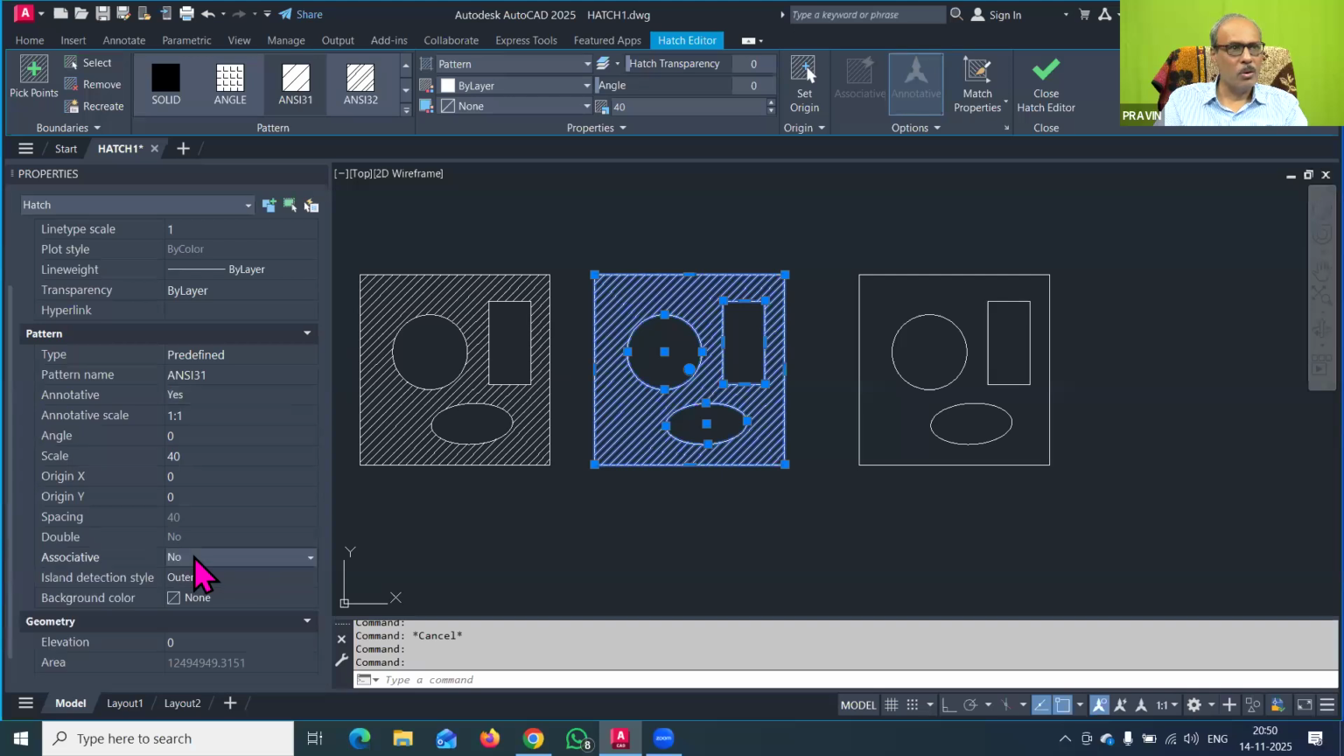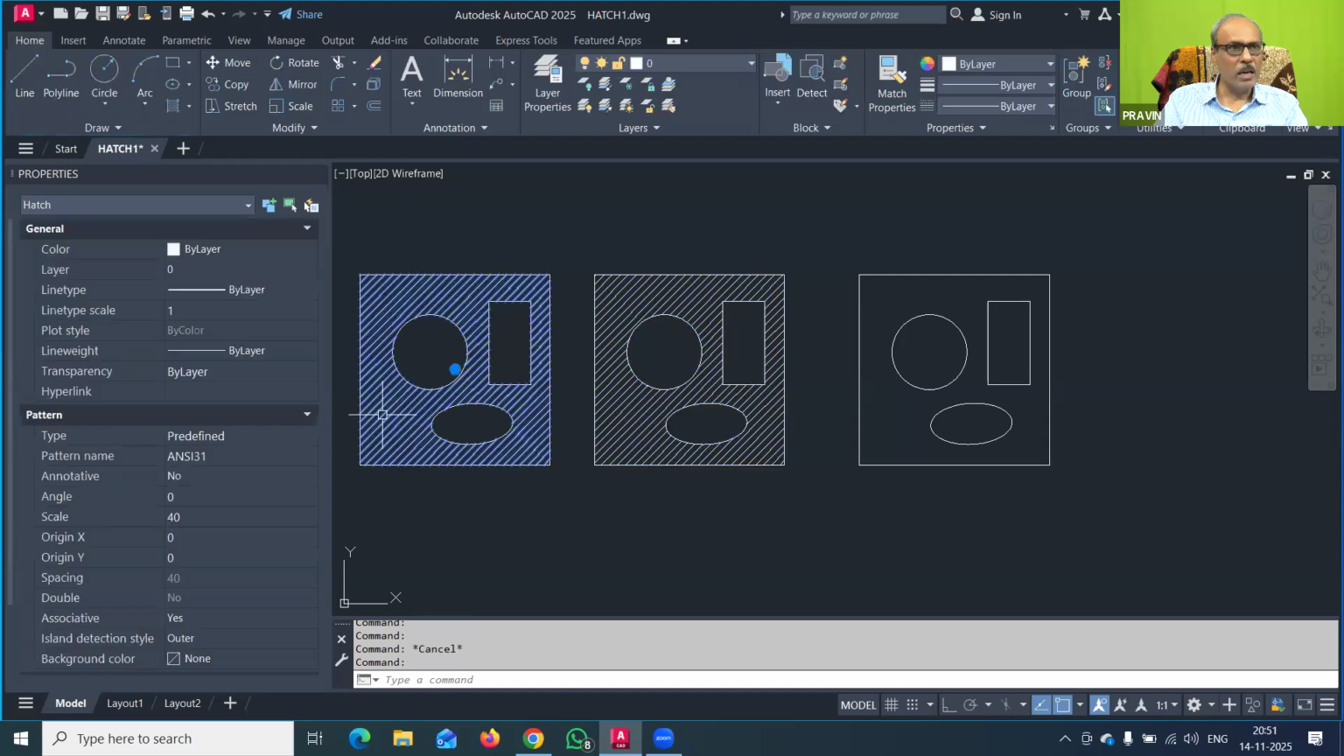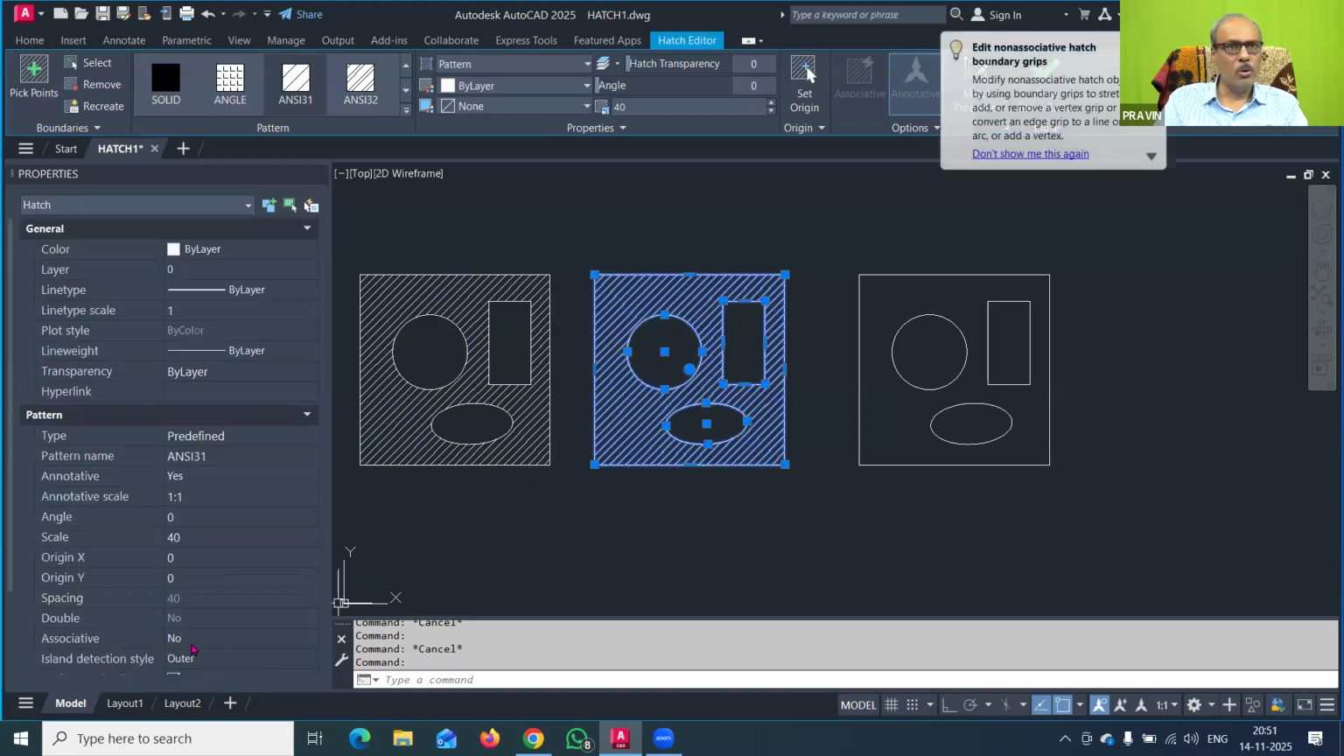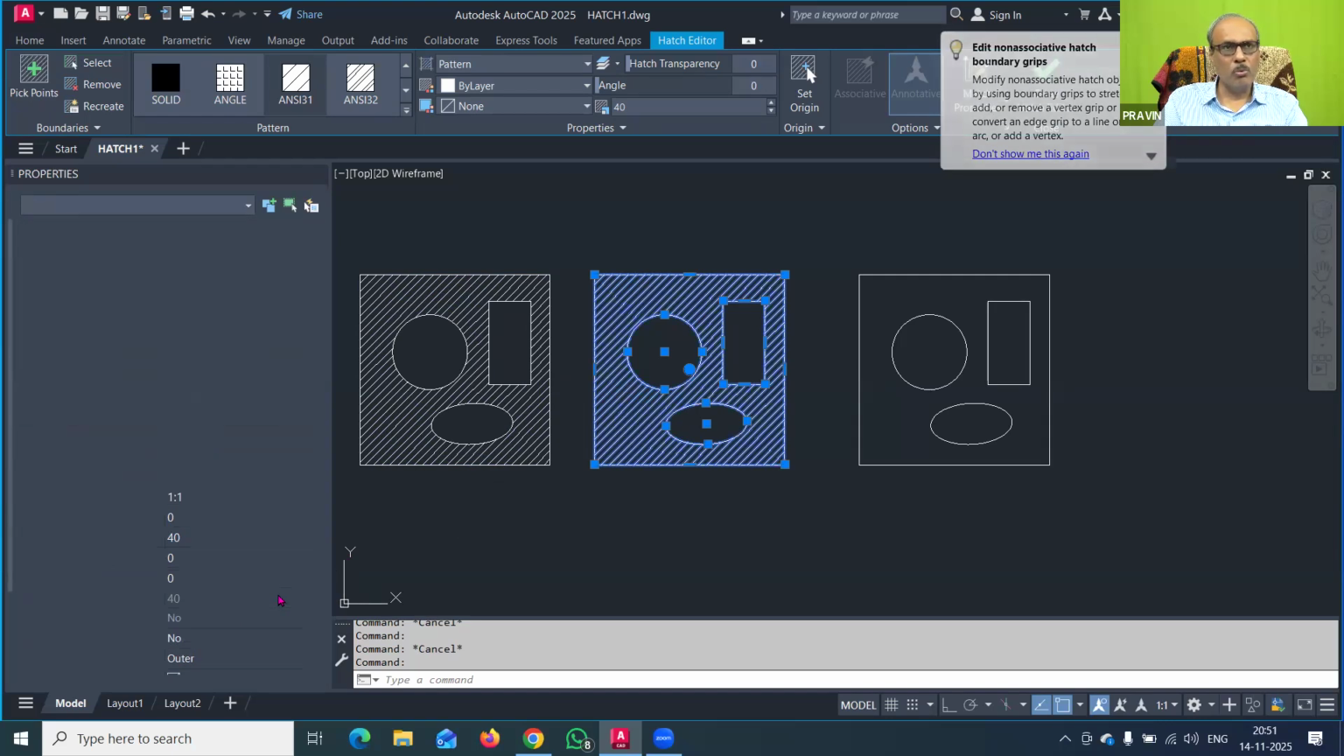Here there was a no, so we can make it yes. So there are two options. When I click here, associative hatching is yes, and when I click here, associative hatching is no. So what is the difference between them? That important difference you have to check.